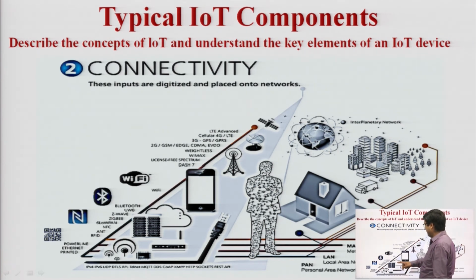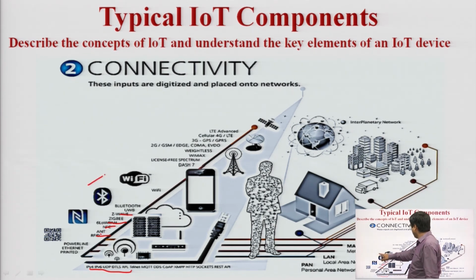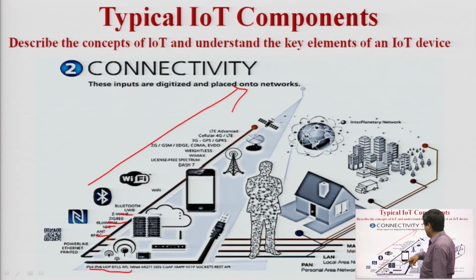And the second one is connectivity. There are various wireless technologies available like Bluetooth, Zigbee, 6LoWPAN, LoRaWAN, near field communication (NFC), RFID (radio frequency identification), all using IPv4 technology, Wi-Fi, and we are increasing the range of devices. Here you can see that we are increasing the range up to the satellite.